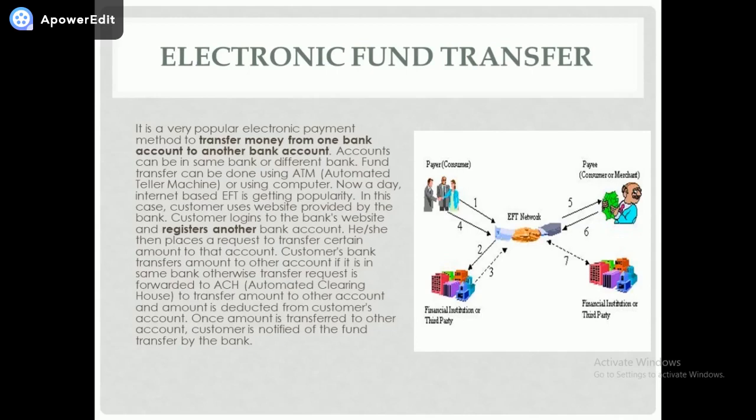Suppose you both are having an account in Canara Bank itself, then it can process within 1 day. Suppose you are having an account in Canara Bank and he is having an account in HDFC Bank, then it will take at least 1 day to register, and that registration is done through the automated clearing house.